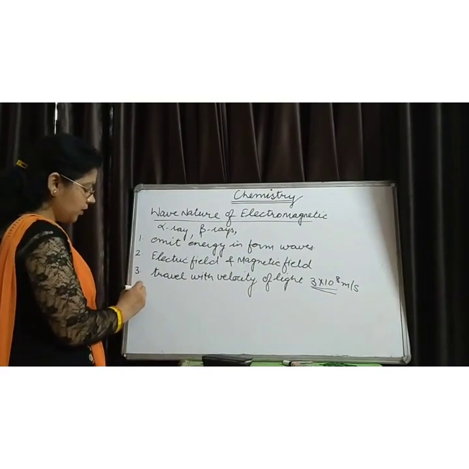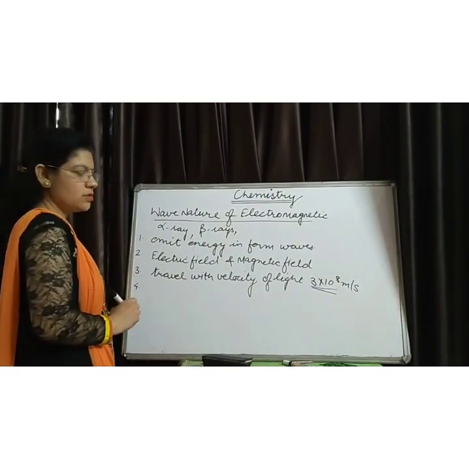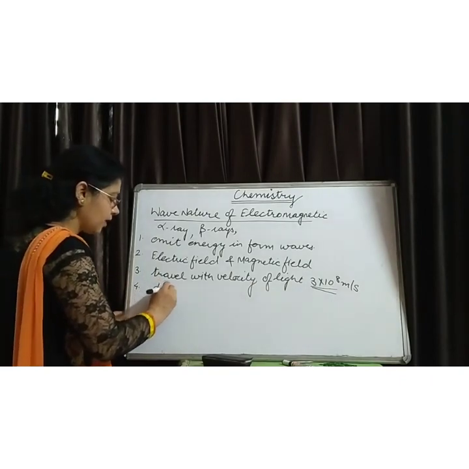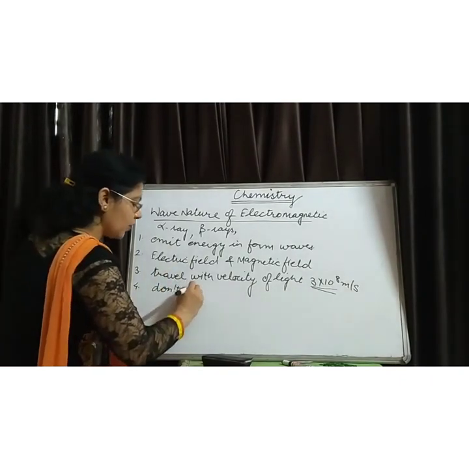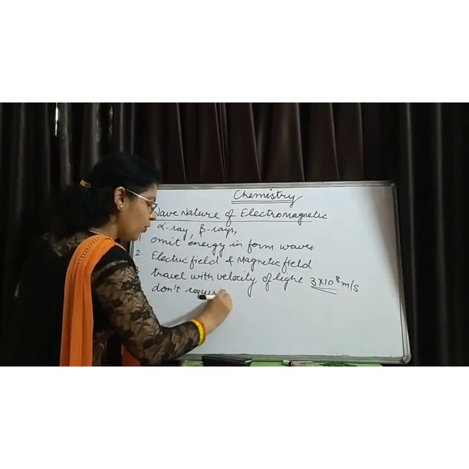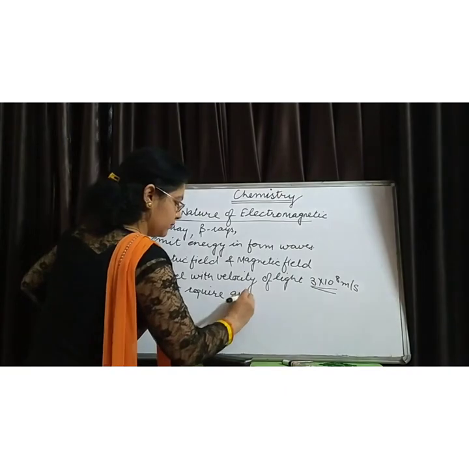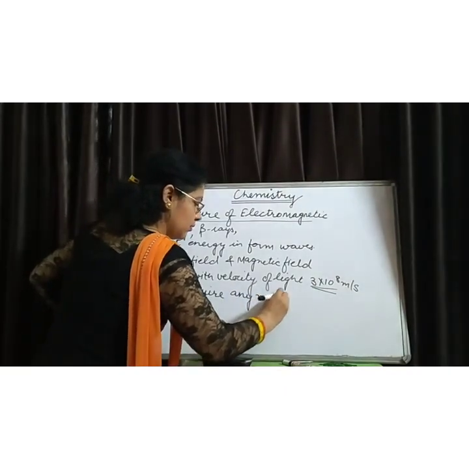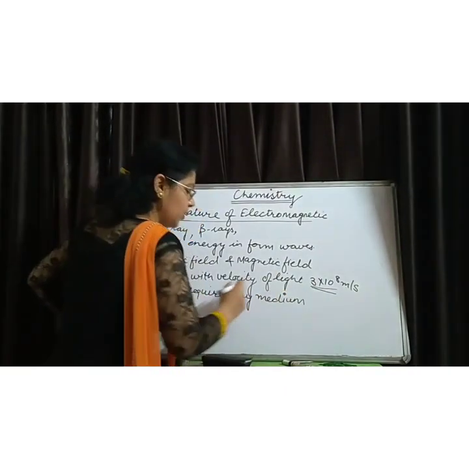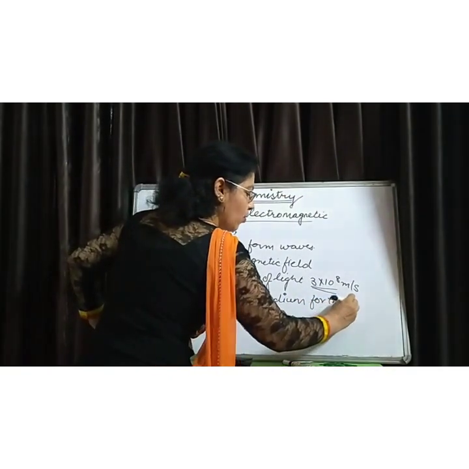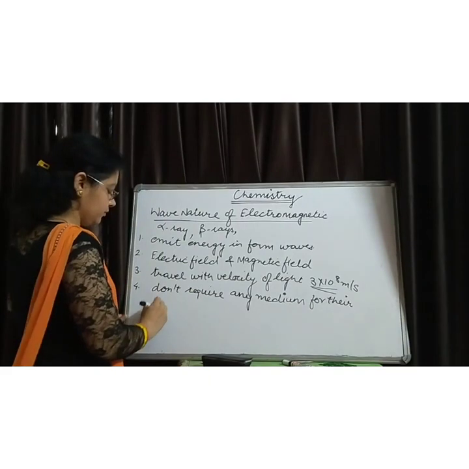And the last property of these radiations is that they don't require any medium for their propagation or traveling.